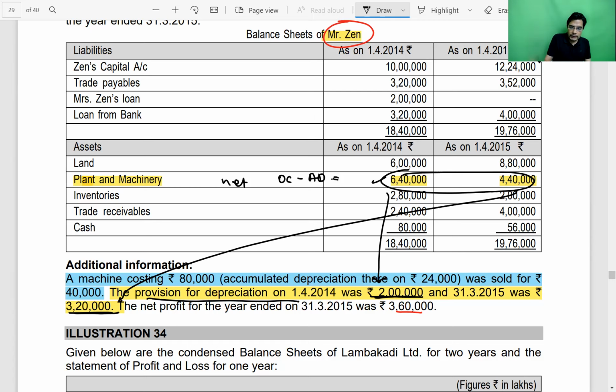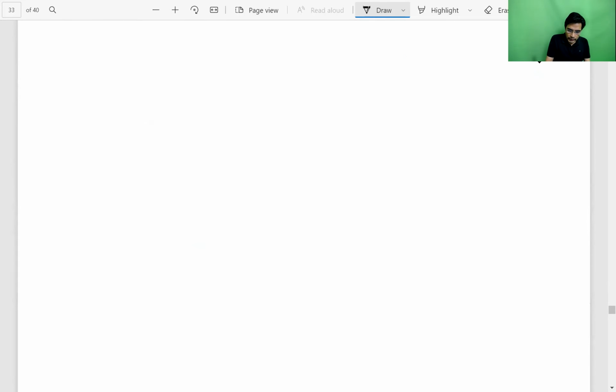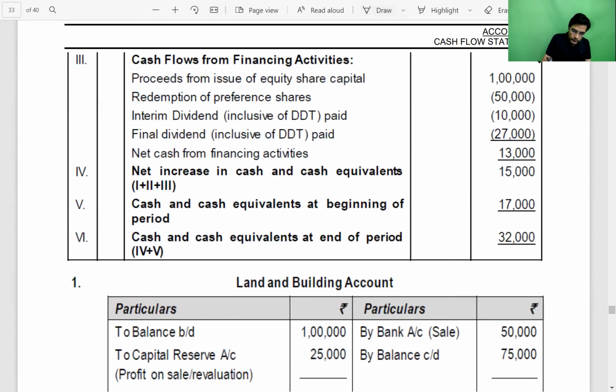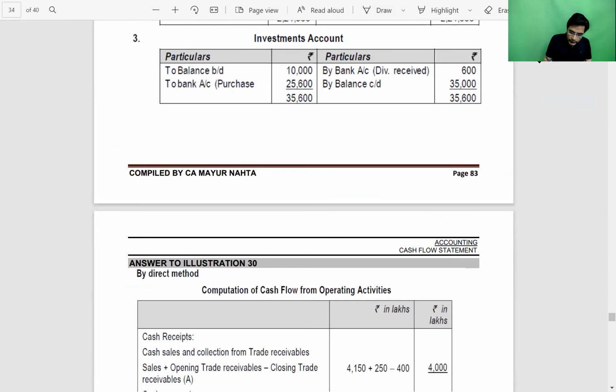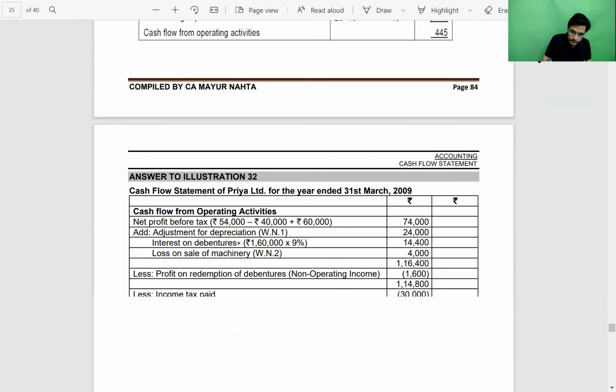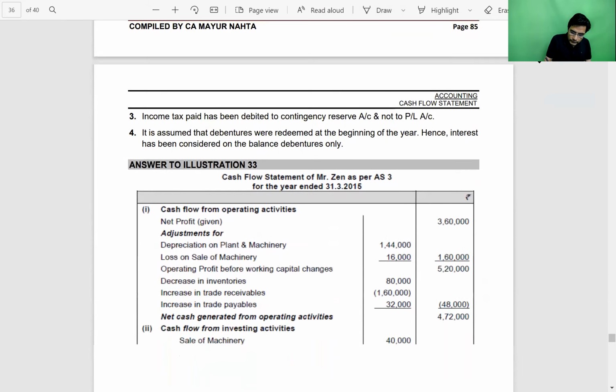So these were the two things which we had to discuss in this question. I will just show you the solution of question number 33, to indicate to you what they have done.